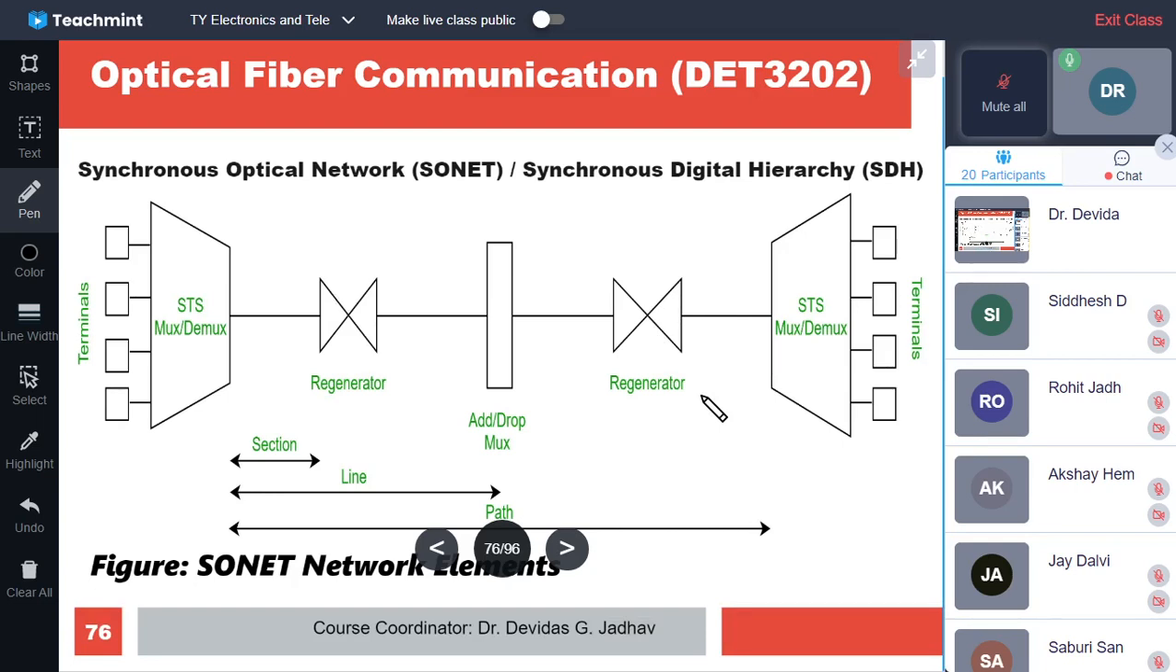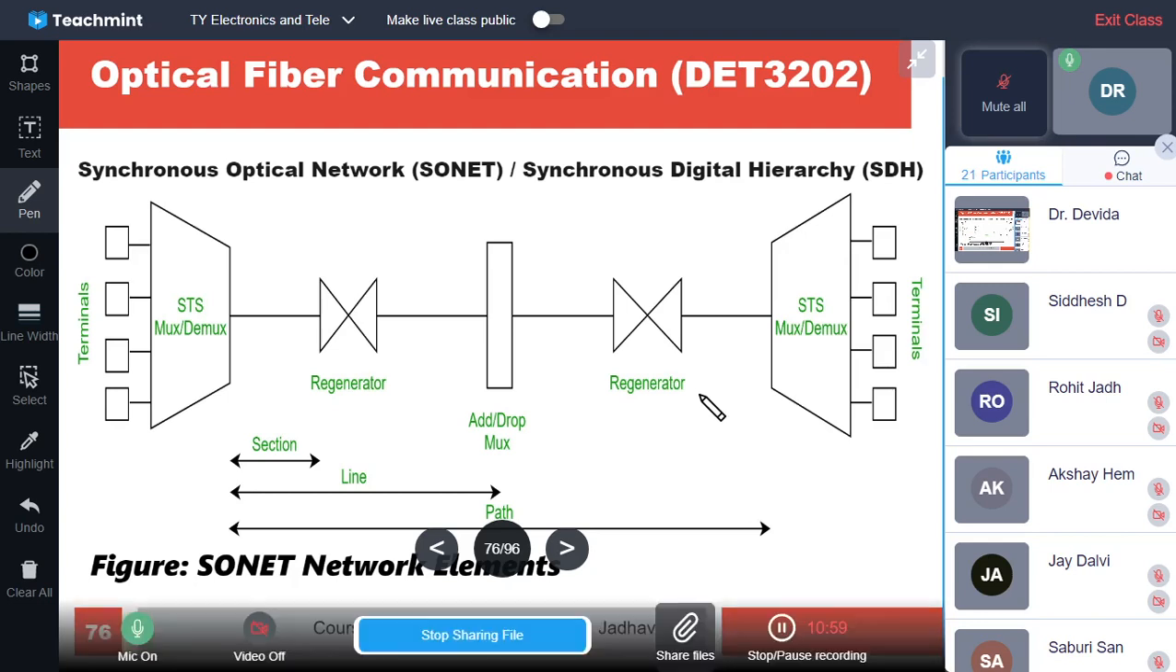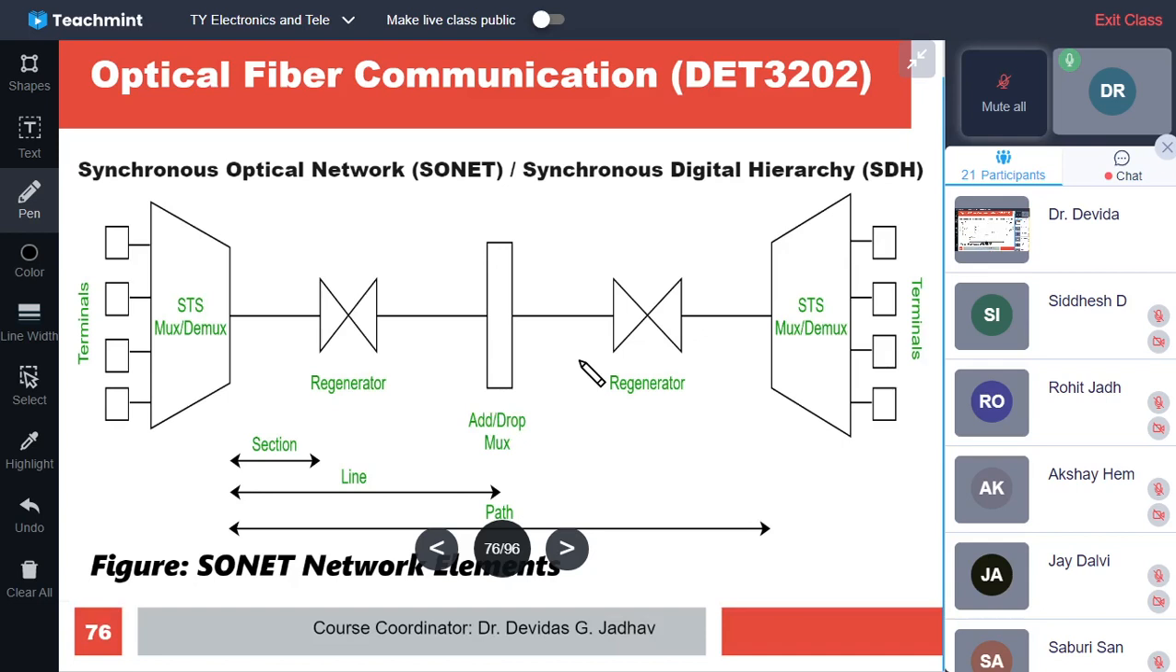That may have loss, and the loss can introduce errors. So erroneous data may be presented at the receiver on the other end. To avoid that, data is intermittently boosted, received, regenerated, and then sent over the network again. There is also a provision of adding or dropping the mux according to the network dynamics, as continuous modification is going on.